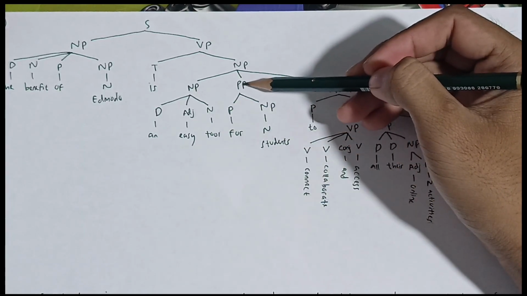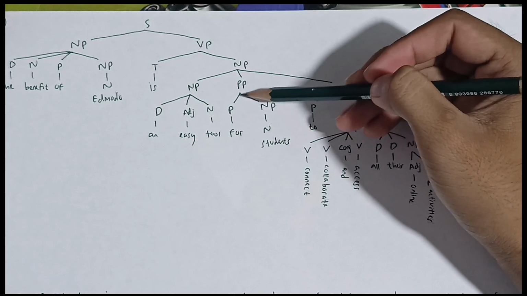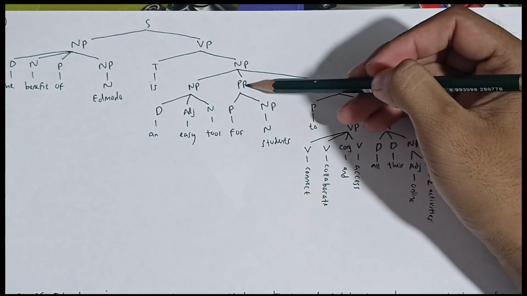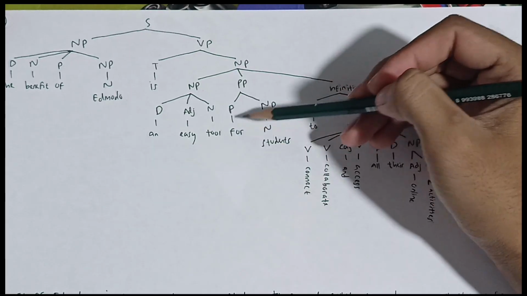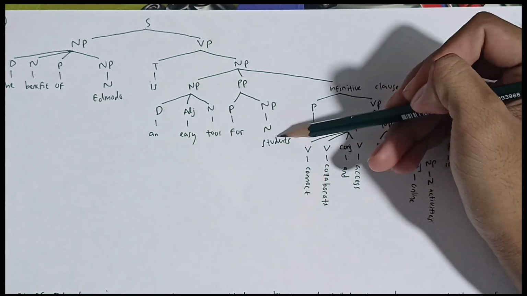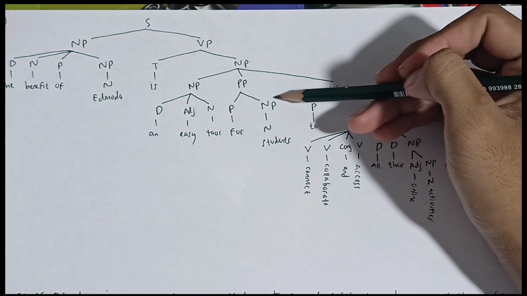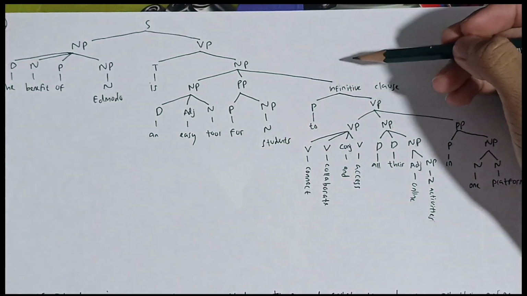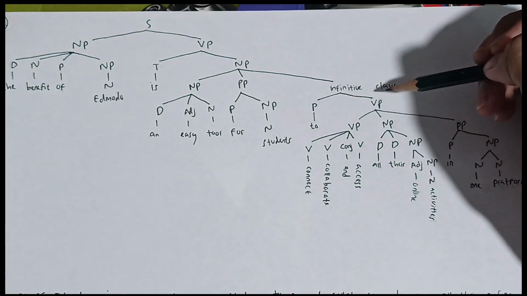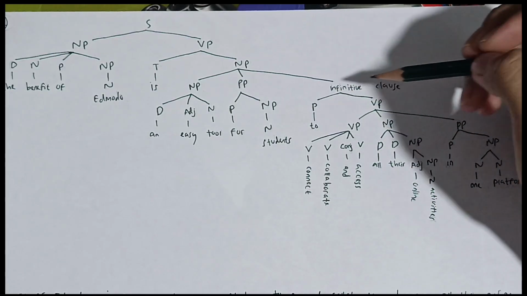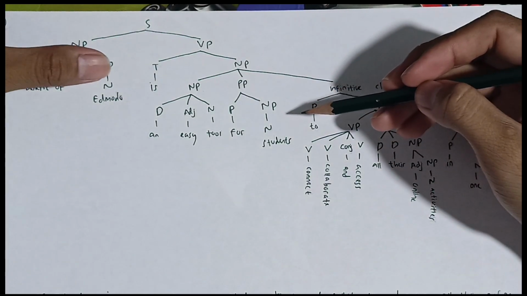And then the preposition phrase, because the preposition becomes the main, so it's called preposition phrase. The preposition is for, and the noun phrase is students, because students is plural, so it's called noun phrase. The noun is student. And then infinitive clause. Why is it the function of the infinitive clause? Because to clarify, to explain more about the benefit of Edmodo.